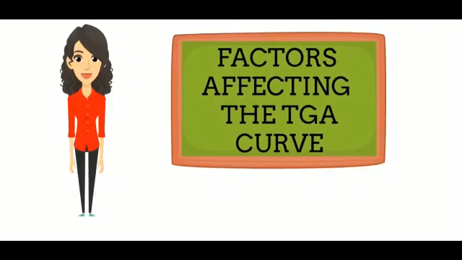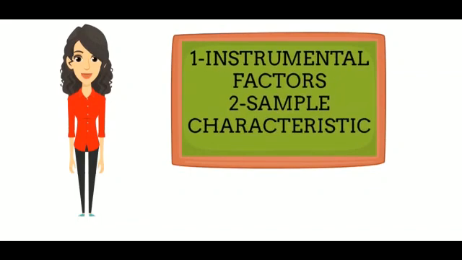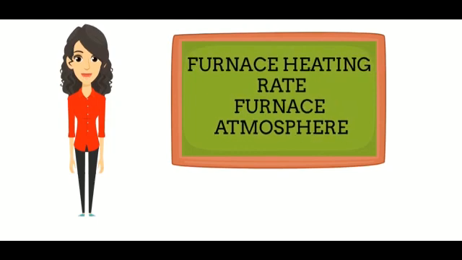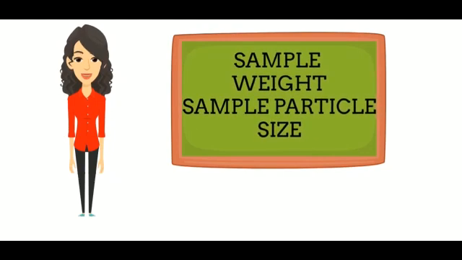Students, in this video I will tell you about the factors affecting the TGA curve: instrumental factors and sample characteristics affect the TGA curve. These two factors come under the category of instrumental factors. These two factors come under the category of sample characteristics.